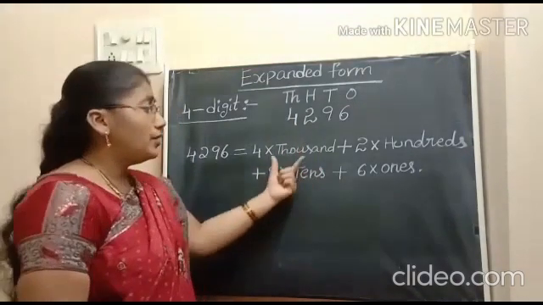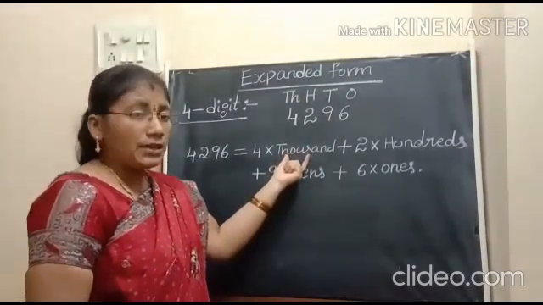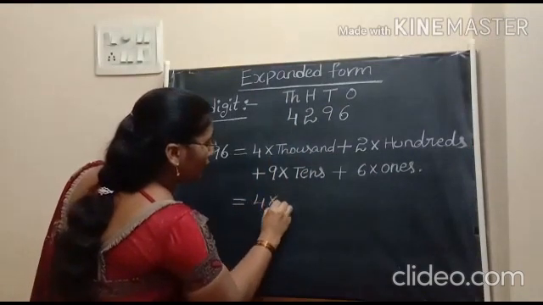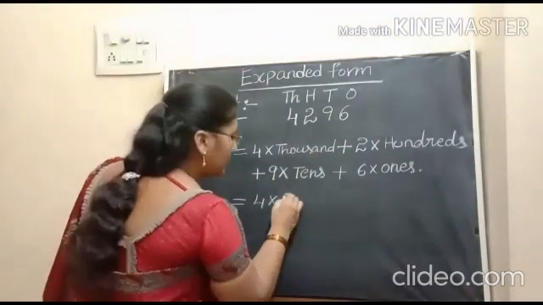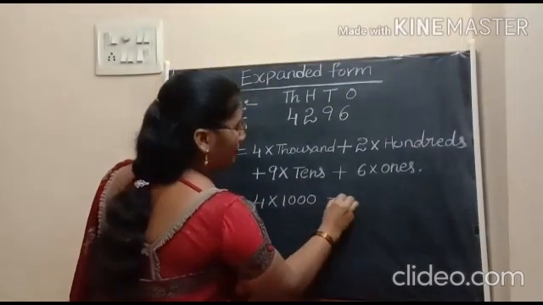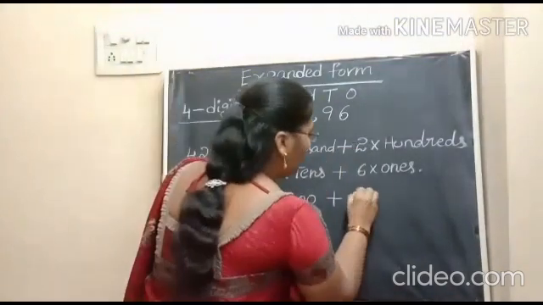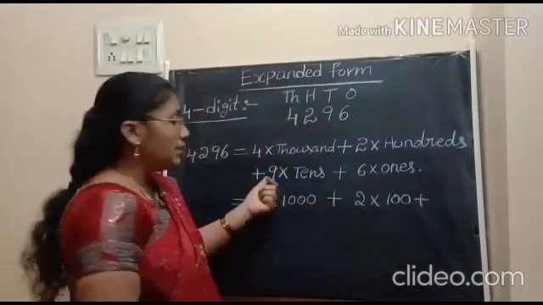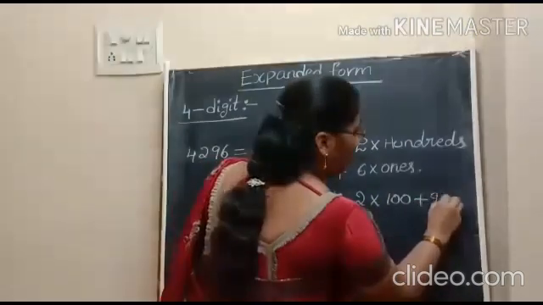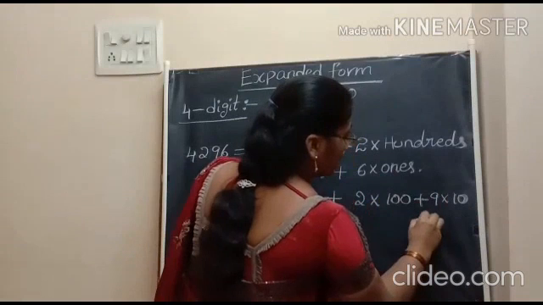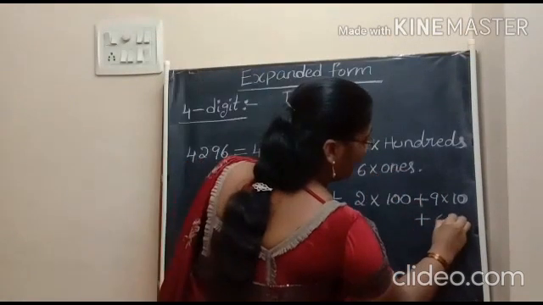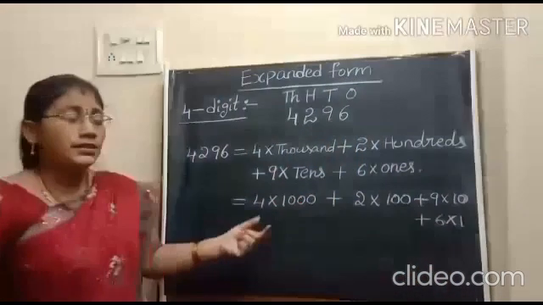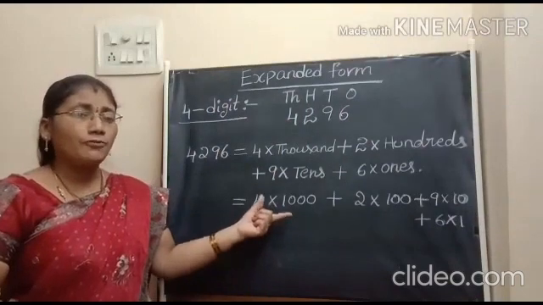And by taking in numerals, we get another form. That is 4 into 1000. We can write as 1000. And 2 into 100. We can write as 100. Plus 9 into 10. Plus 6 into 1. This is another way to write expanded form.